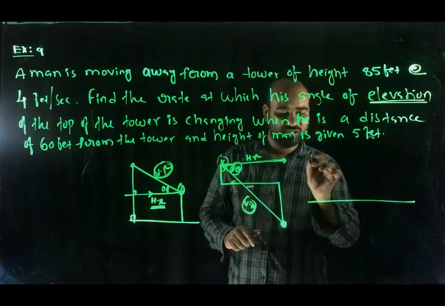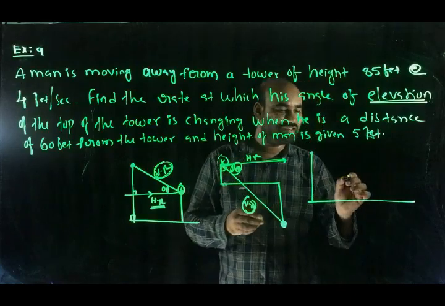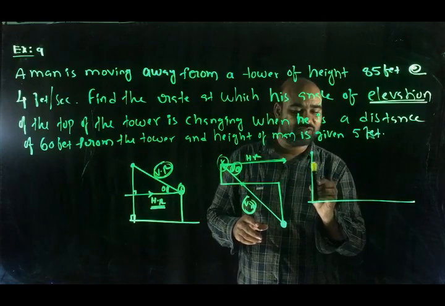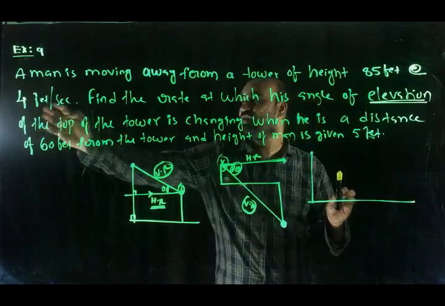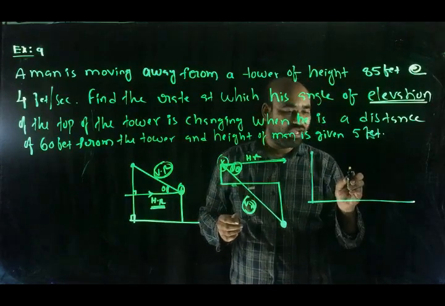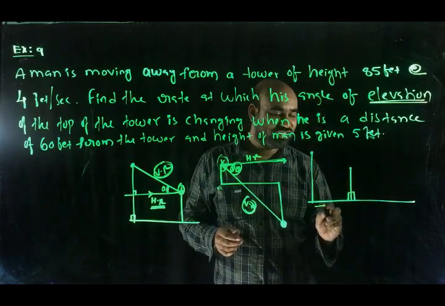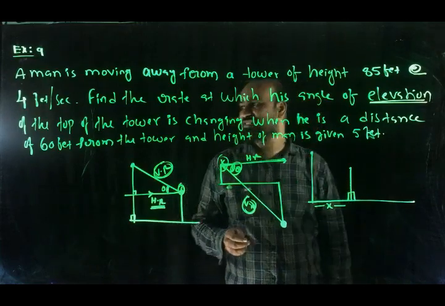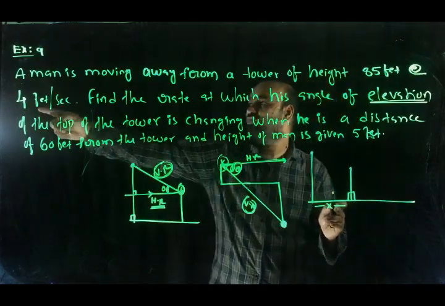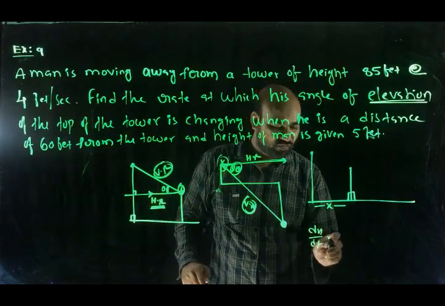This is the ground, this is the tower. The person is walking away from the tower at the rate of 4 feet per second. At one time instance, the position of the person is here. The distance between the tower and the person is taken as x. So this x is changing at 4 feet per second. dx/dt is 4 feet per second.